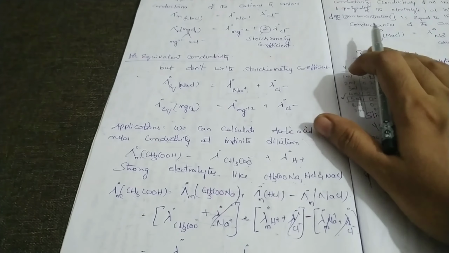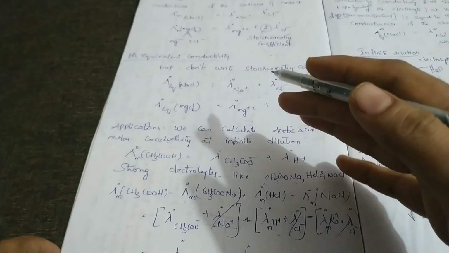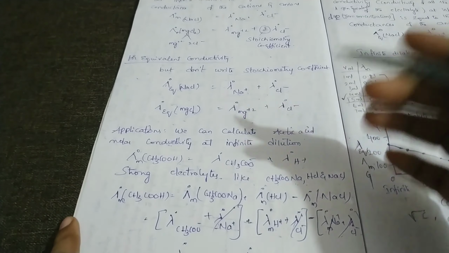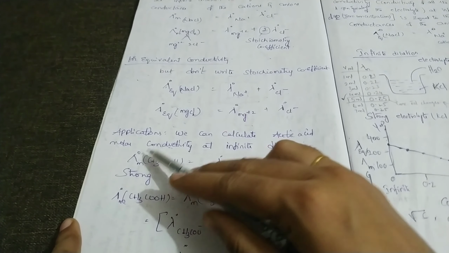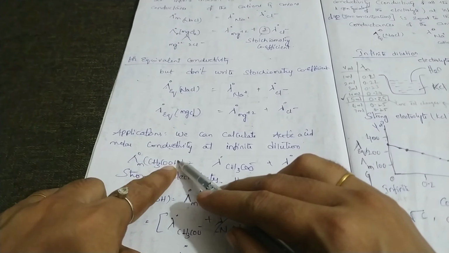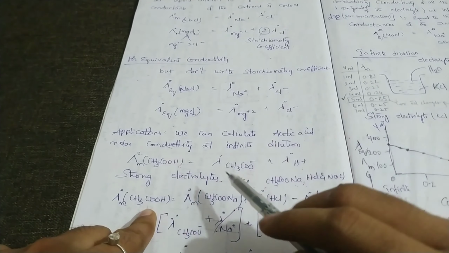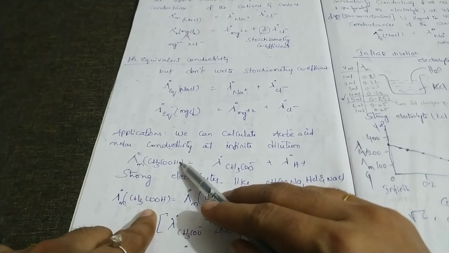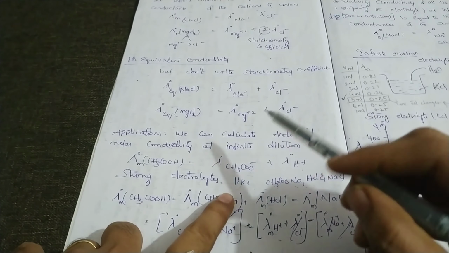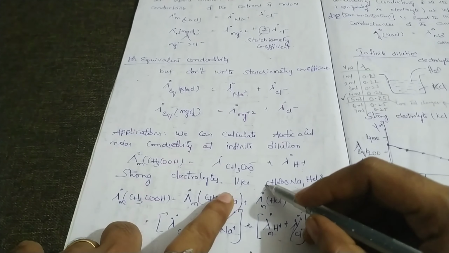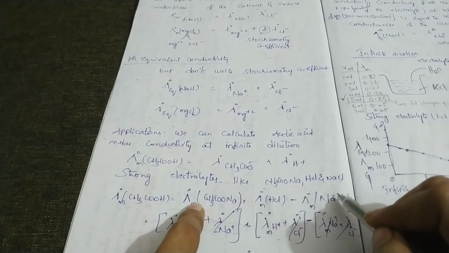Applications of Kohlrausch law. Kohlrausch law is applicable for any electrolyte, that means for strong electrolytes as well as weak electrolytes. If you want to find the molar conductivity of acetic acid at infinite dilution, we want CH3COO minus and H plus. If we calculate these ions, we get the molar conductivity of acetic acid at infinite dilution. For calculation, we use some strong electrolytes: the molar conductivity at infinite dilution of CH3COONa, HCl and NaCl.